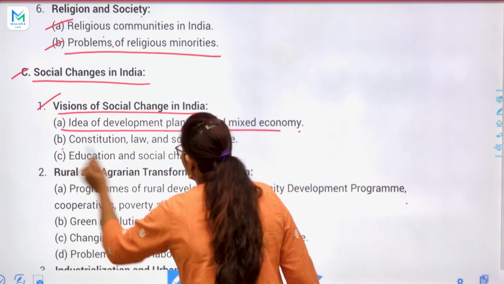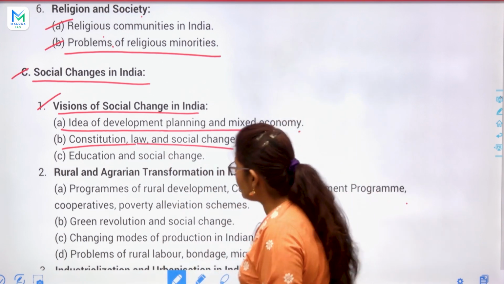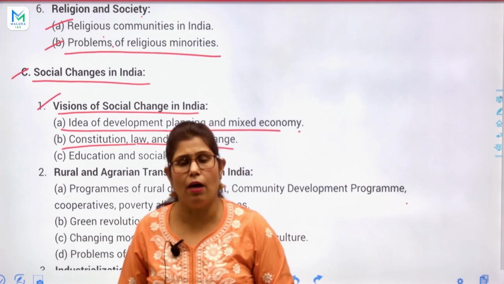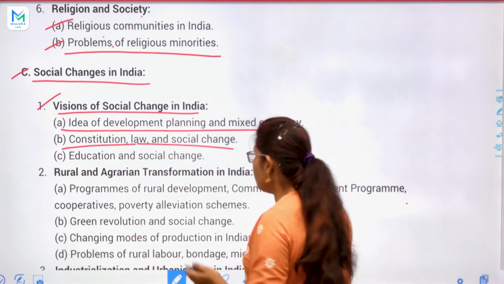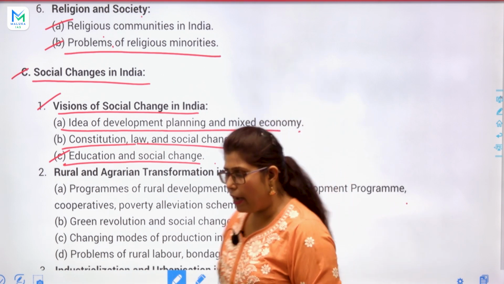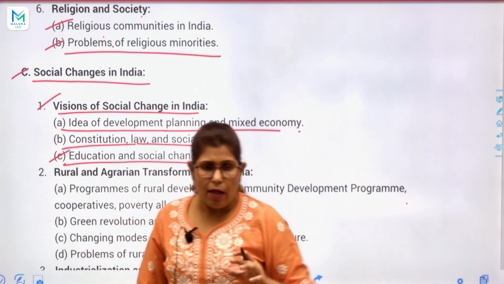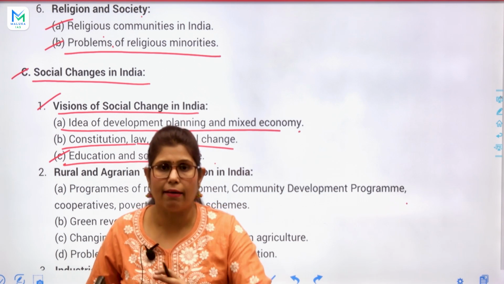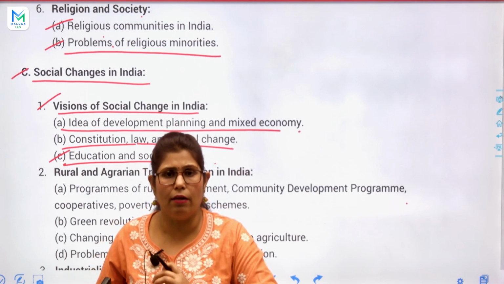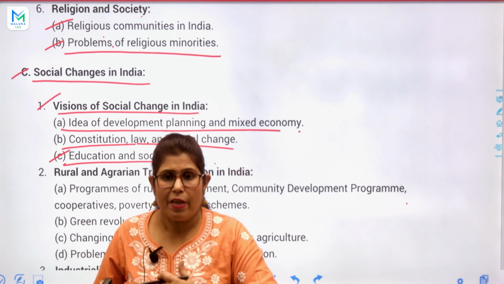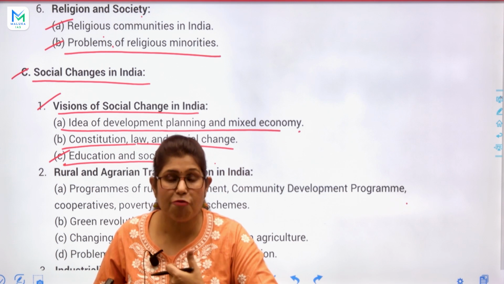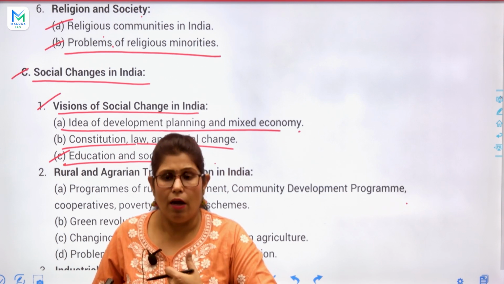And second, constitution, law and social change. Obviously the constitution brought changes in every sector and every criterion. Third one, as I told you before, is education and social change. I think education is the biggest weapon, a very effective weapon for social change, which I personally feel.